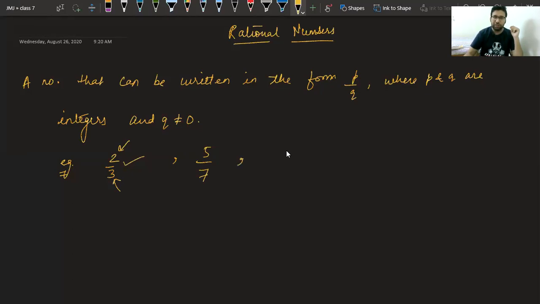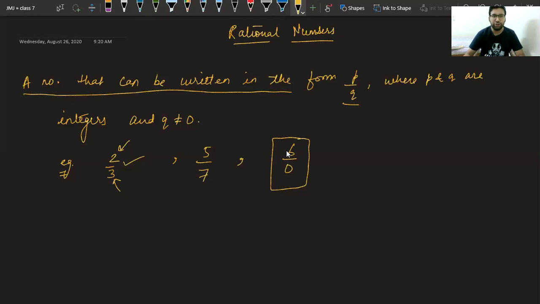Now tell me, 6 upon 0, is this a rational number? Very good. Naina, Tushita, Kritika, Mokshita, Kanishka saying yes. Beta, if you read the definition, I have told you a number that can be written in the form P upon Q, where Q should not be equal to 0.